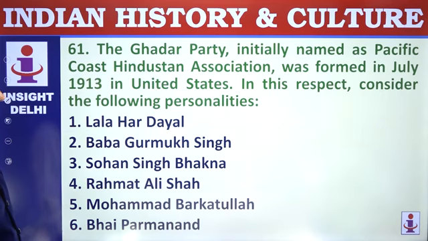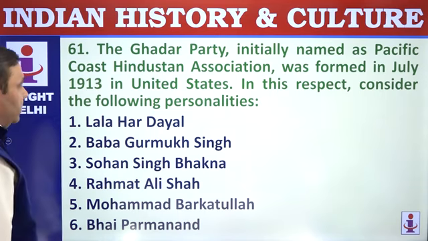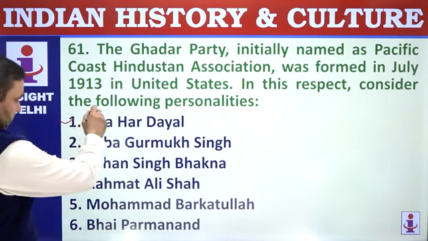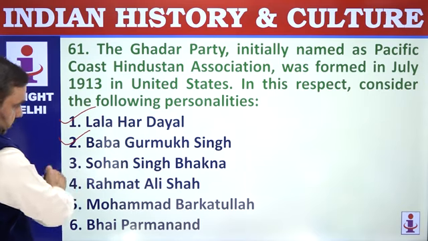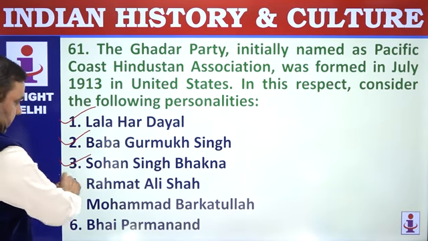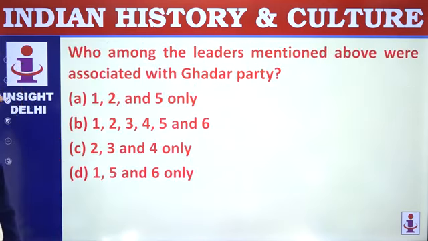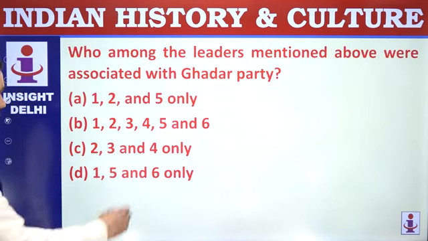61. Gadar Party, initially named as Pacific Coast India Association, was founded in 1913 in the United States. Who were associated? Lala Hardayal was the main, Baba Gurmukh Singh, Sohan Singh Bhakna, Rahmat Ali Khan, Muhammad Al Barkatullah, Bhai Parmanand, all were part of it. So 1, 2, 3, 4, 5, 6.